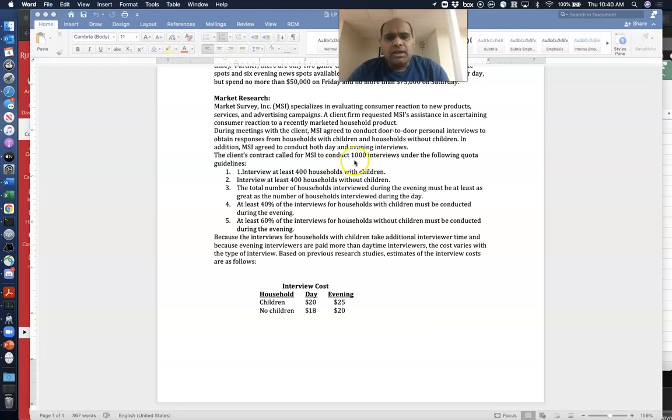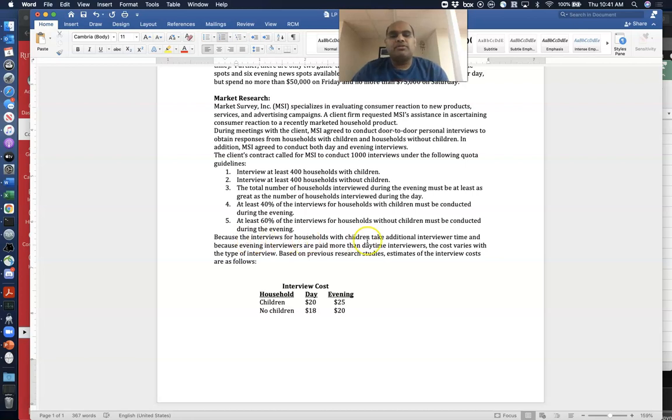So they have to conduct 1,000 interviews with the following quota guidelines. First, they have to interview at least 400 households with children. They have to interview at least 400 households without children. The total number of households interviewed during the evening must be at least as great as the number of households interviewed during the day. So they have to interview just as many households in the evening as they've done in the day. And at least 40% of the interviews for households with children must be conducted in the evening. And at least 60% of the interviews for households without children must be conducted during the evening, right?